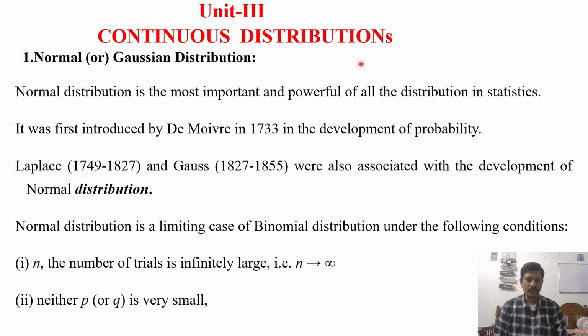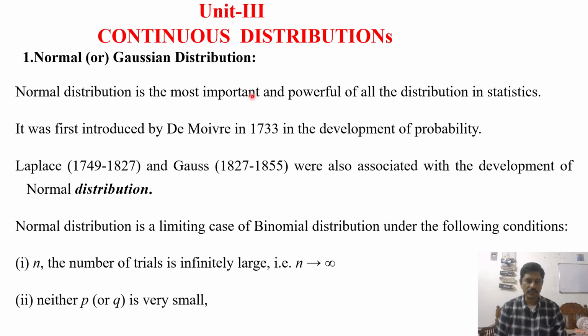Right, today we are going to discuss one most important topic of Unit 3 of P&S, Probability and Statistics, which is continuous distributions. Already we know what is a discrete random variable from the second unit.